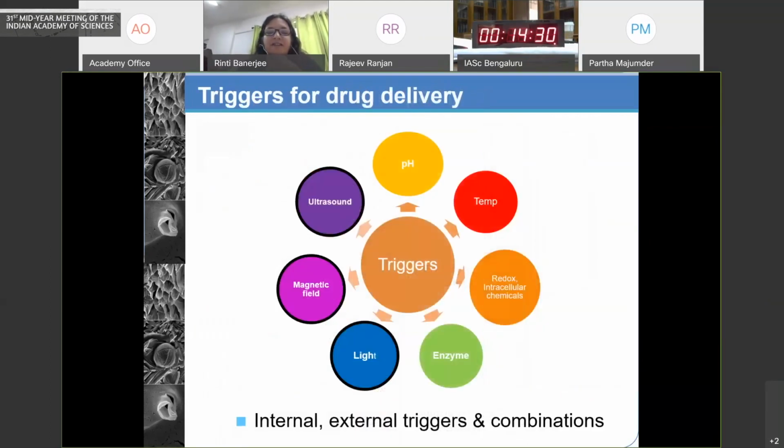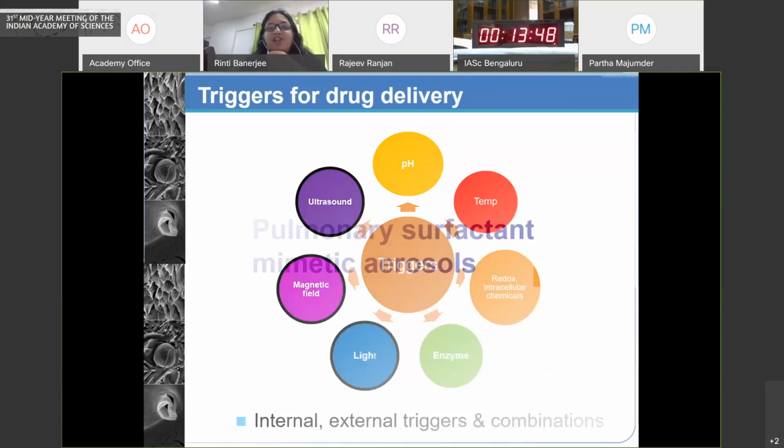Now the concept of triggers, shown in this figure. The ones which are not bold are referred to as the internal triggers. What this means is that the changes in these levels are already present either in certain disease sites or in certain organs, and the carrier only exploits these changes. Whereas the ones on the left, which are bold, are essentially external triggers, which means that the trigger also has to be applied externally and focused at the site. All of these triggers, either internal, external, or combination, allow you to change the characteristic of the biomaterial carrier, either in terms of degradation or leakiness.